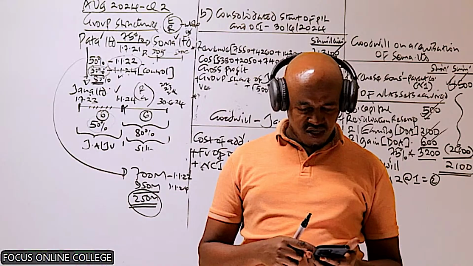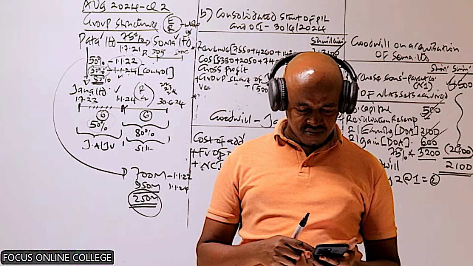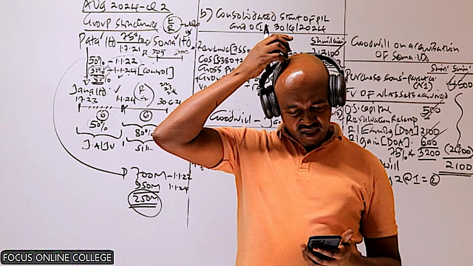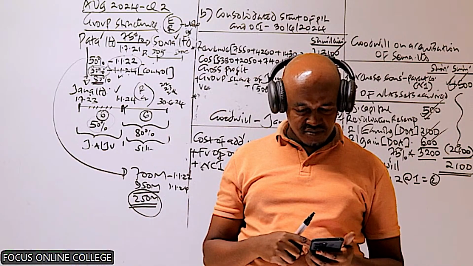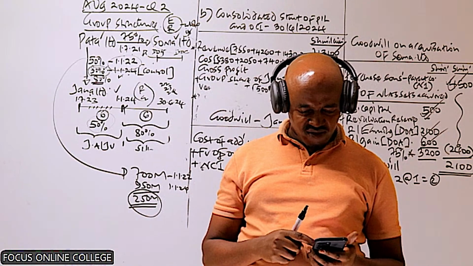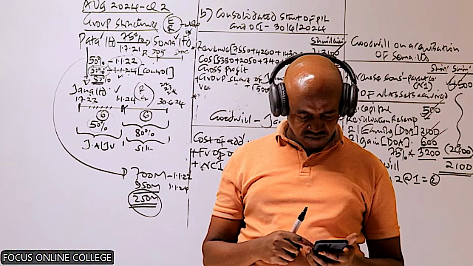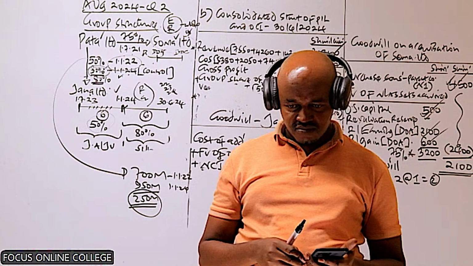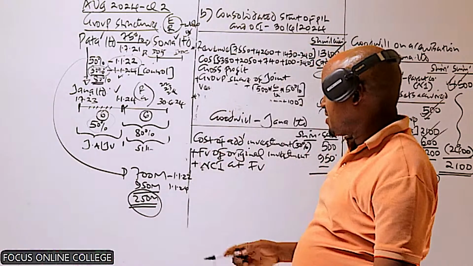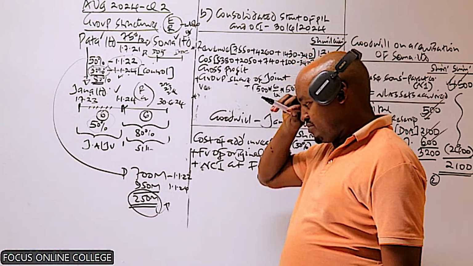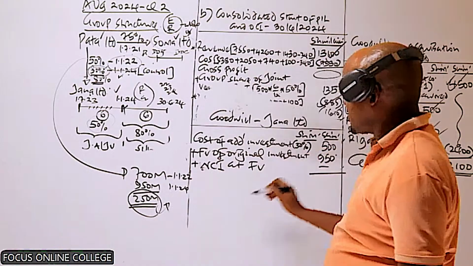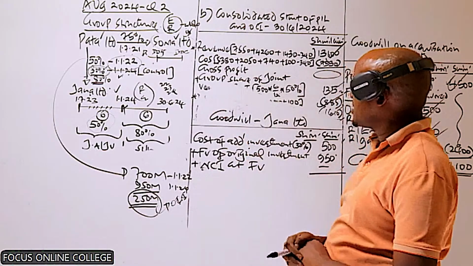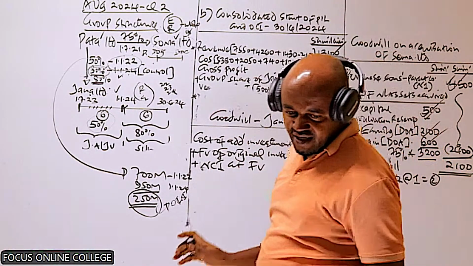Yes? Who can remember? There is a similar question which we did, and I think I was able to explain how we account for this. Who can remember how we account for this? Yes. So basically, this one we said should be recognized as part of OCI. So in that consolidated statement of profit or loss which you have prepared here, you basically recognize it as part of